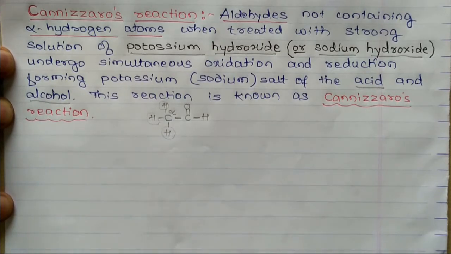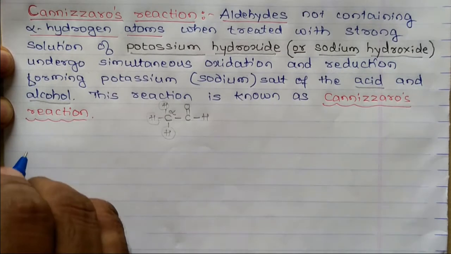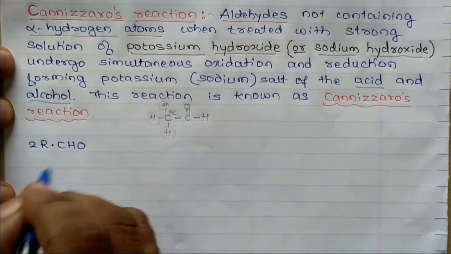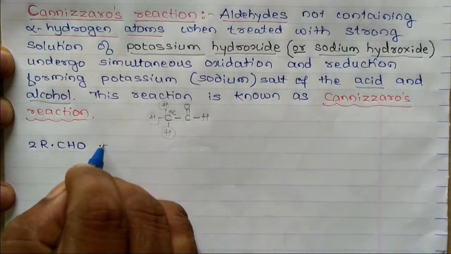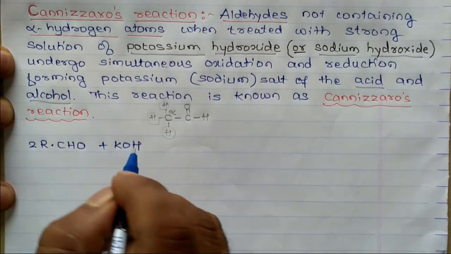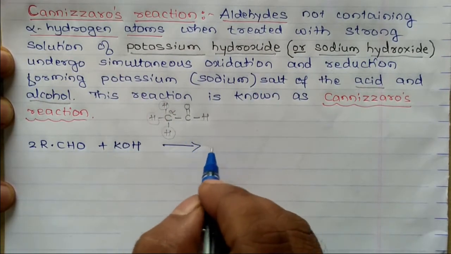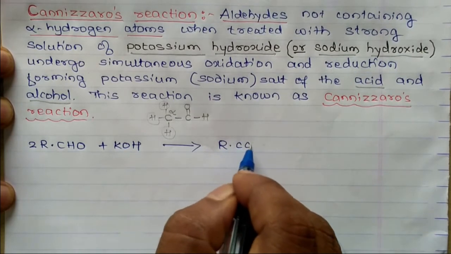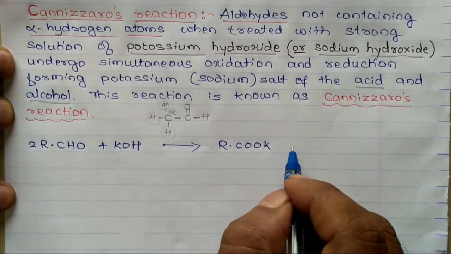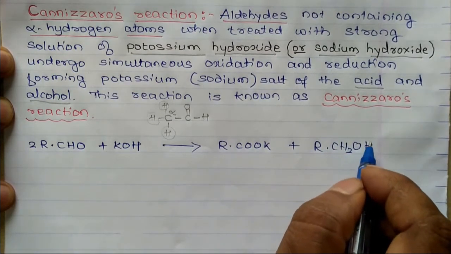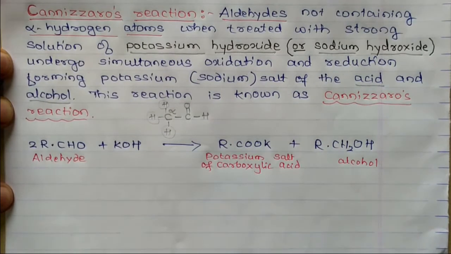Now we'll write the general reaction. RCHO represents an aldehyde that does not contain an alpha hydrogen atom. When treated with potassium hydroxide, you are going to get the salt of the acid, RCOOK, plus the alcohol, RCH2OH. This is the aldehyde, the potassium salt of the carboxylic acid, and this is the alcohol.